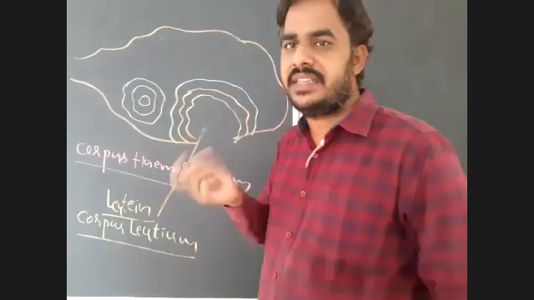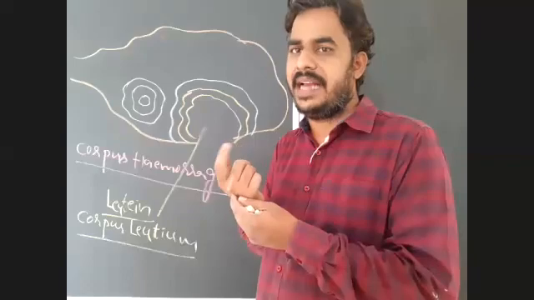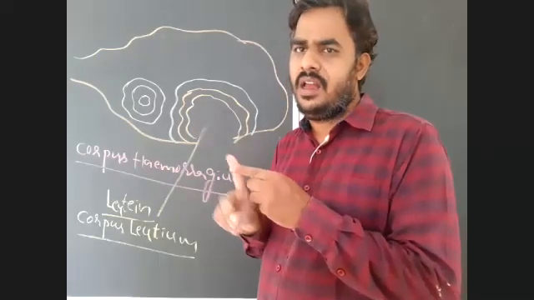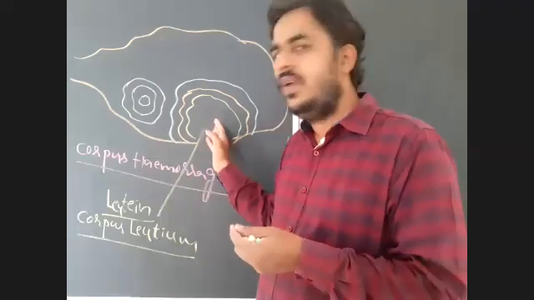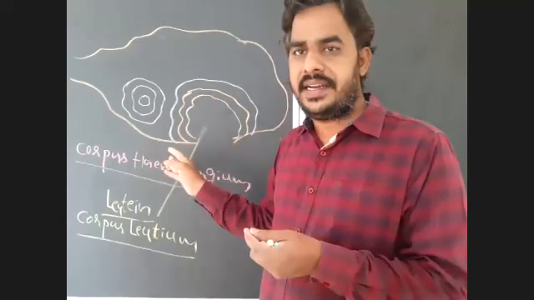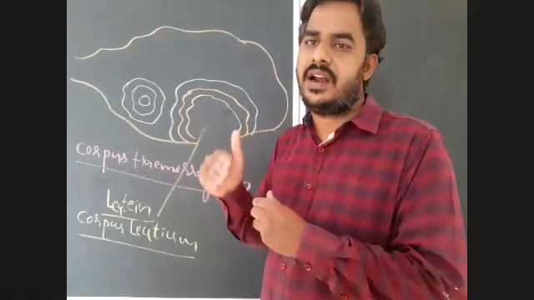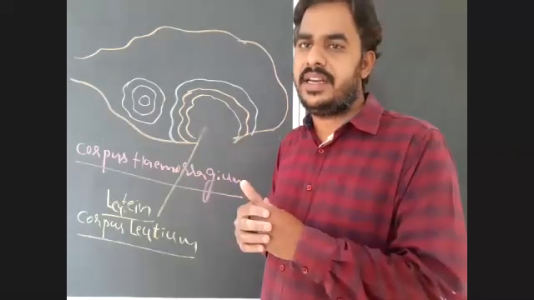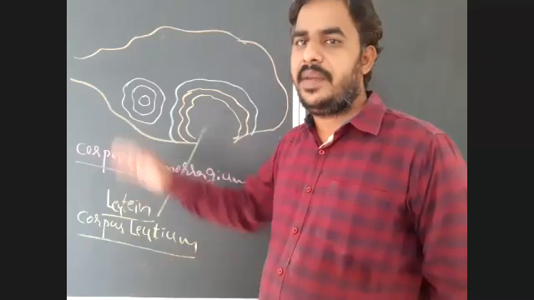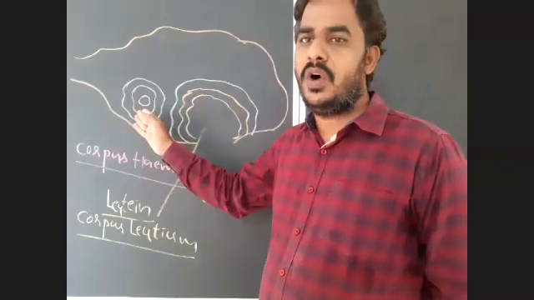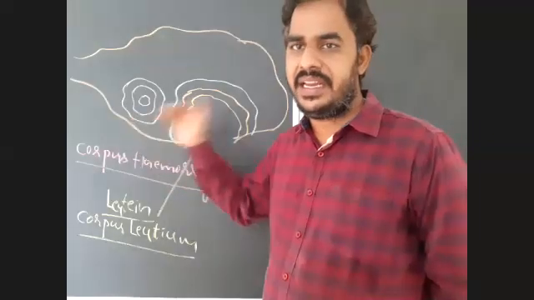So, for example, if you accidentally cut your finger, after healing of the wound there will be a scar or mole. Here also, whenever the corpus luteum degenerates, if fertilization cannot take place, what will happen? The corpus luteum will degenerate and remain in the form of a white color mole or scar. A white color scar remains in the ovary.